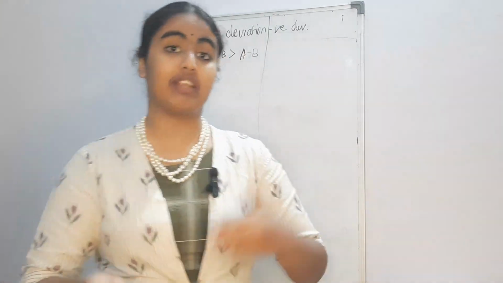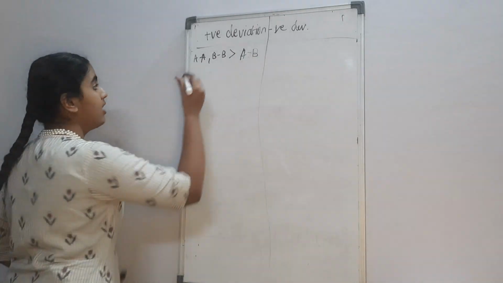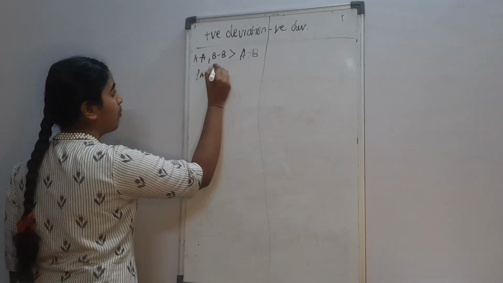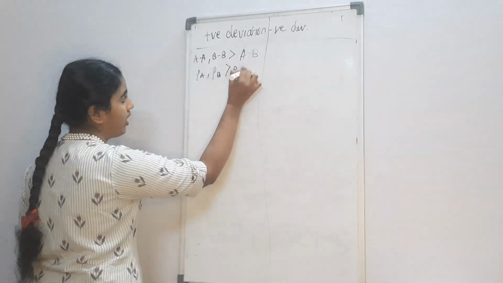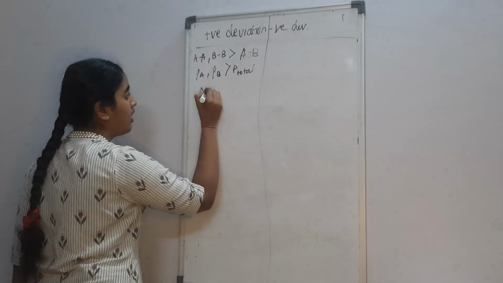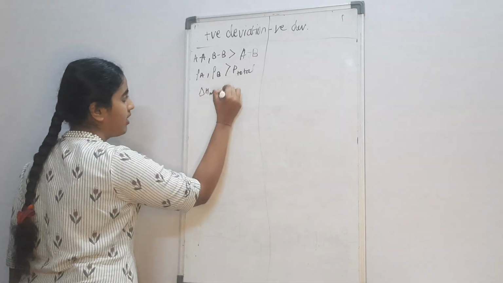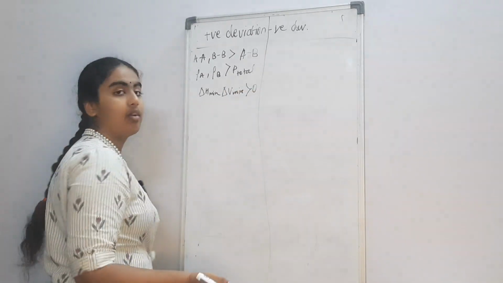The partial pressure expected from Raoult's law is always less than what the solution actually shows. Then, like I said, the partial pressure of each component is greater than P total. And also our delta H mixing and delta V mixing are greater than 0.